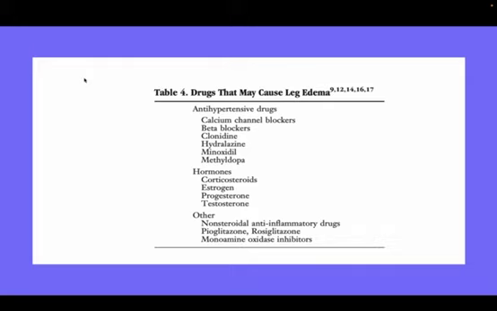And also sometimes just because of generalized obesity, there is fat deposition in the subcutaneous tissue, that is called lipedema. So lipedema is just fat. You need to just counsel those patients on lifestyle changes, dietary changes and weight reduction. So these are all the causes you should look for in the case of bilateral lower limb swelling.